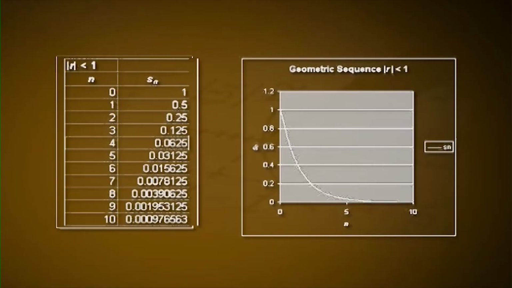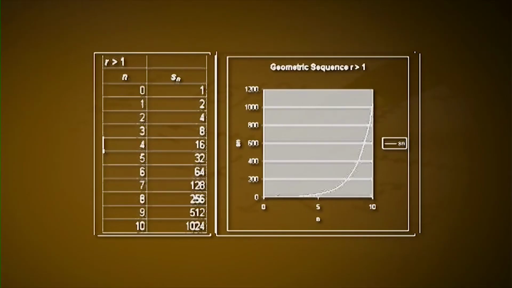Letting modulus of r less than 1, say r = 0.5, we can quickly see how this sequence behaves by modeling it using a spreadsheet as follows. What will happen if r had been greater than 1? Let r = 2 and repeat the modeling. The first 10 terms of this sequence with the graph are given below.